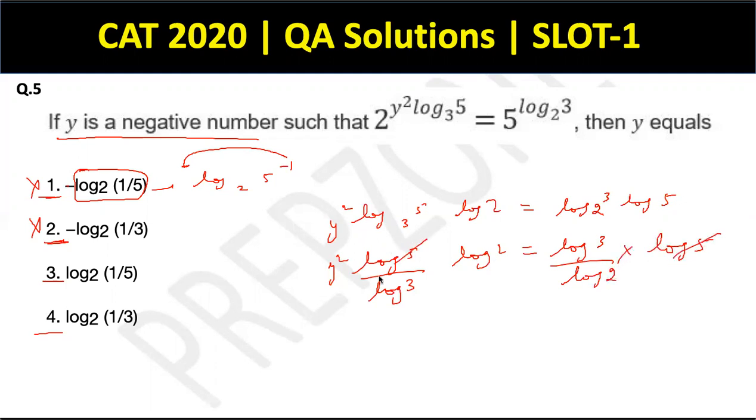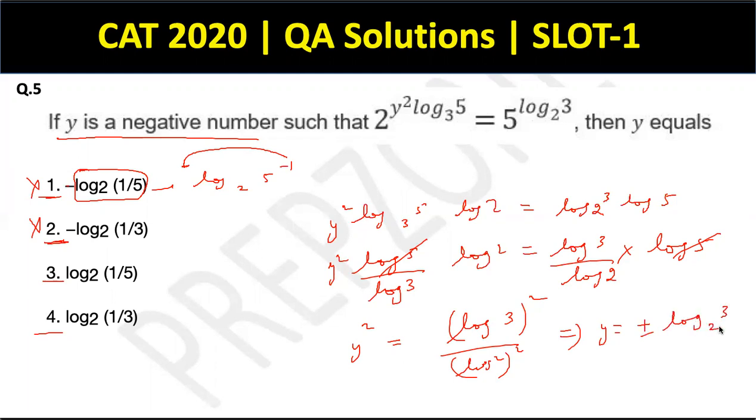So log 5 gets cancelled out. I'm left with y square on the LHS, and I'll take both of these log 2 and log 3 on the RHS to give me log 3 whole square upon log 2 whole square. So from this, I can clearly say that y is nothing but plus minus log 3 to the base 2, right? So as it is, y has to be a negative number, so it has to be minus of log 3 to the base 2.